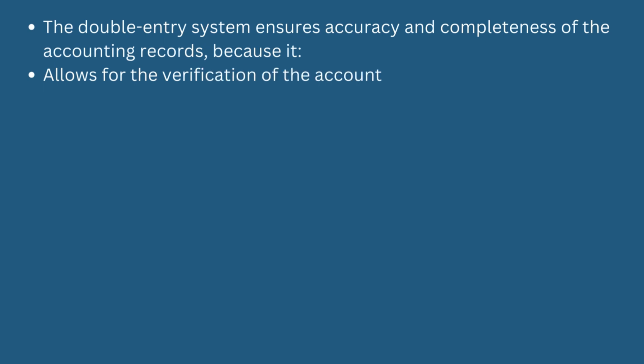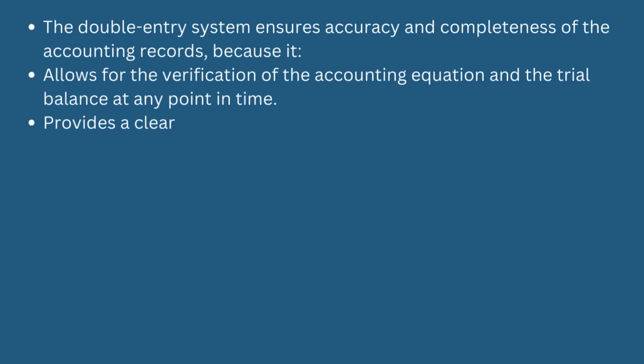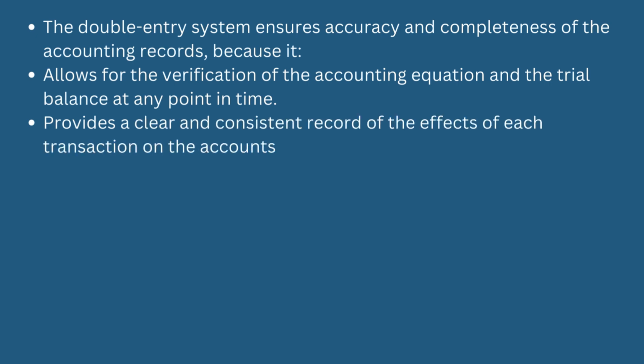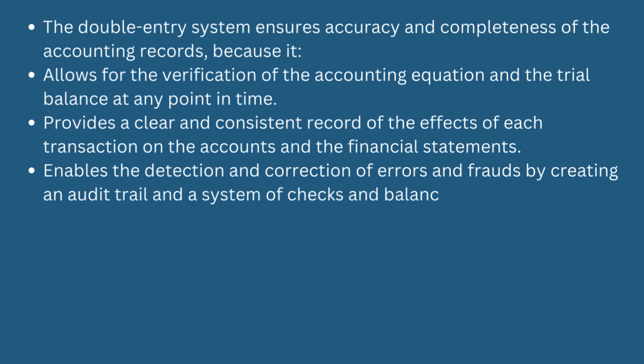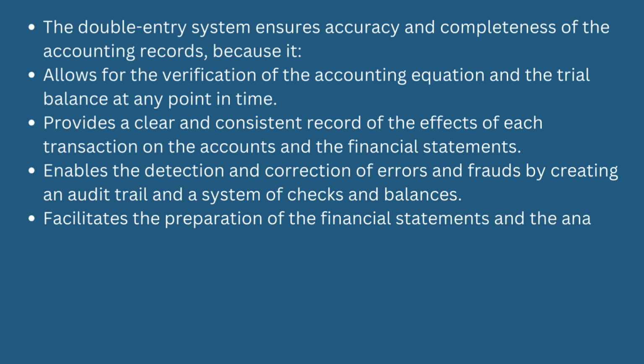The double entry system ensures the accuracy and completeness of the accounting records because it allows for the verification of the accounting equation and the trial balance at any point in time, provides a clear and consistent record of the effects of each transaction on the accounts and the financial statements, enables the detection and correction of errors and frauds by creating an audit trail and a system of checks and balances, and facilitates the preparation of the financial statements and the analysis of the financial information.